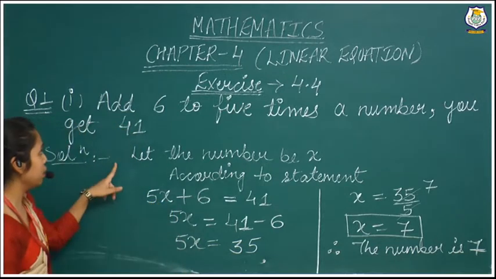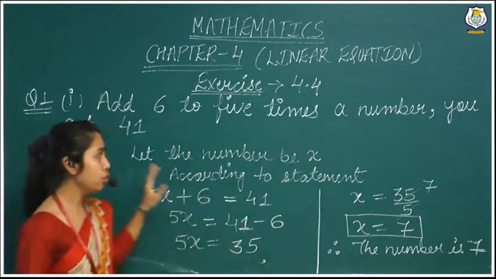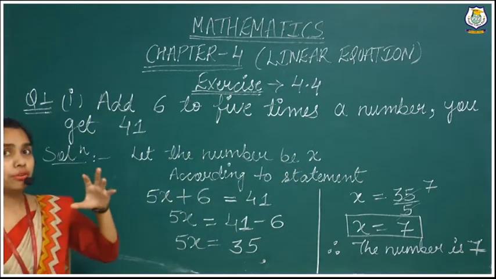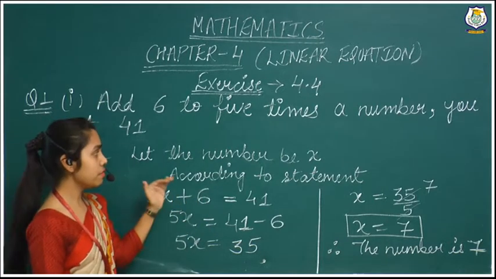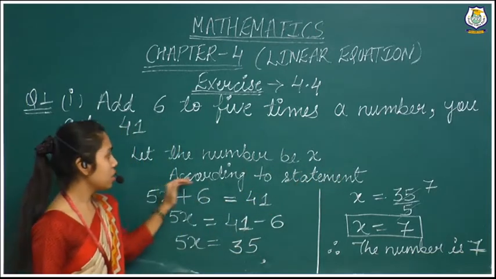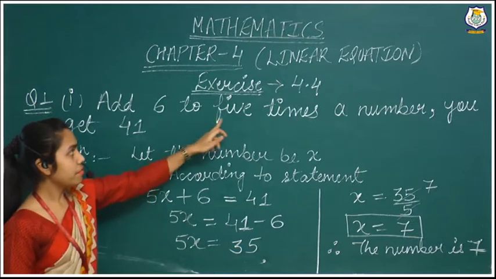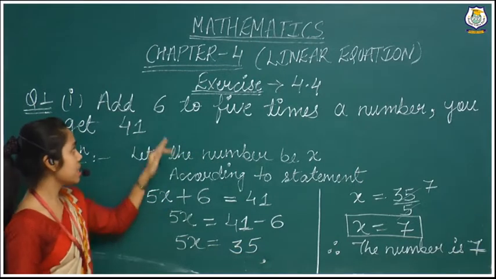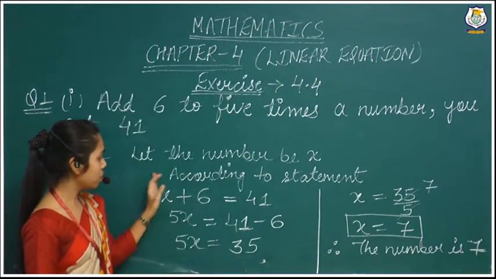Again I am explaining you. The question is said, add 6 to 5 times a number, you get 41. First you will have to remember this thing, whatever it is given, we will have to just put in the equation. First you will have to assume the number, let the number be x. Now according to the statement I have written, 5 times a number, 5x, add 6, plus 6 is equals to 41. Now we will have to find out the value of x.